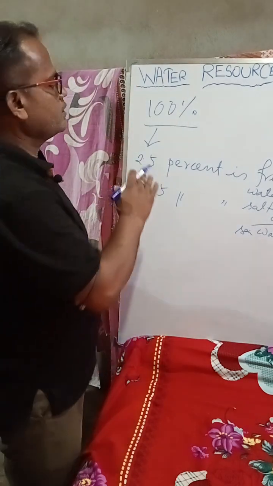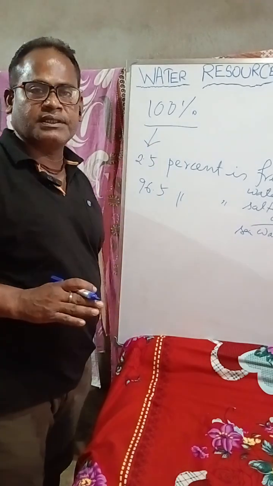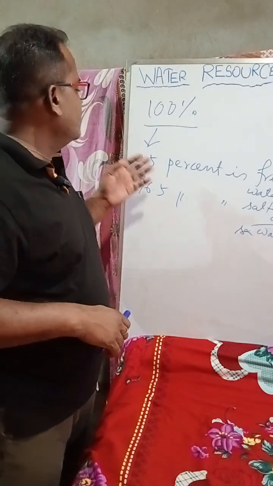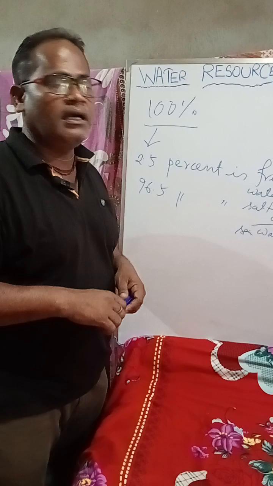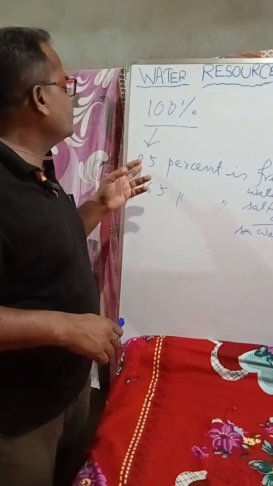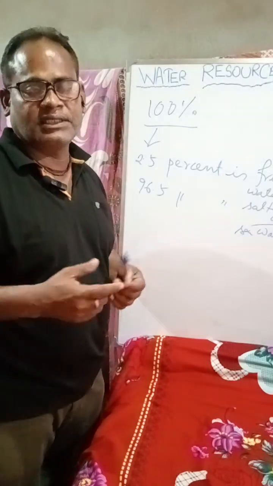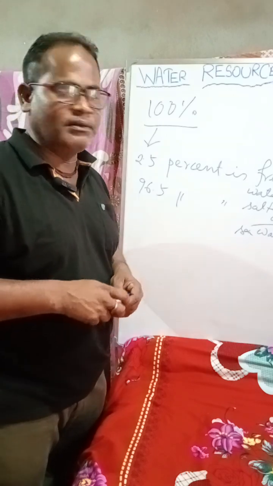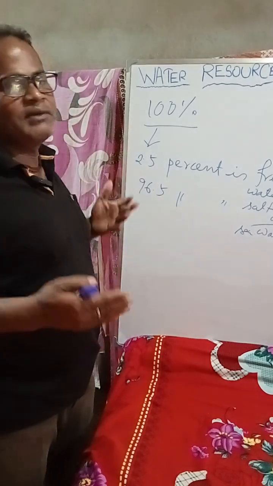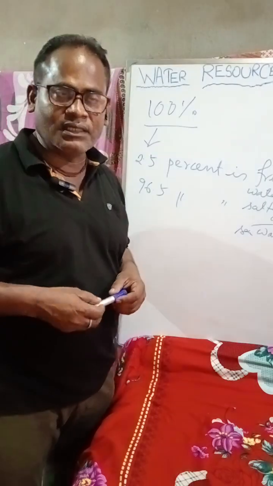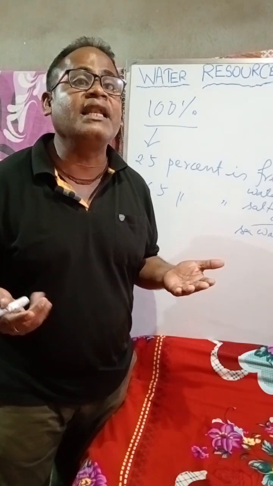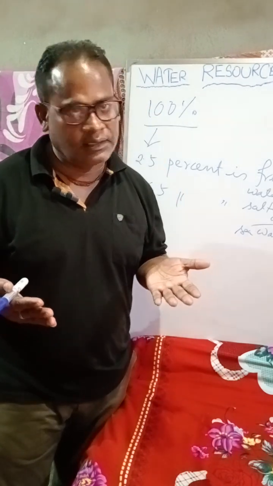And how much water is needed? We need 2.5%. Clear? And out of this 2.5%, we actually use only 1% water; the remaining 1.5% remains frozen, understood? And even less than 1% water is available as groundwater and surface water, river water, lake water, understood?